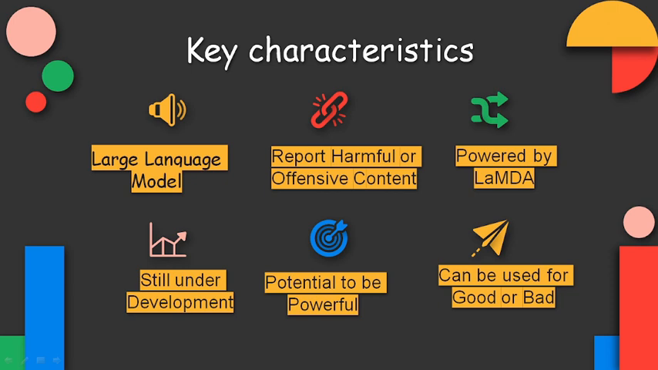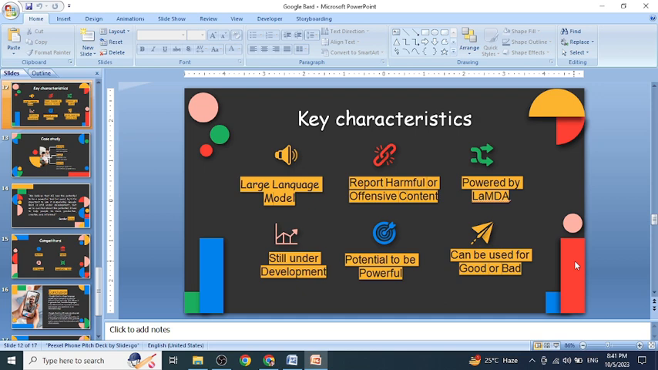Next, we will talk about the characteristics of Google Bard. The first point is that it has a large language model, it reports harmful or offensive content and it protects our privacy also. It is powered by a language model for dialogue applications, but Google Bard is still under process and runs in beta version. I hope very soon Google will be able to launch the full-fledged version. Anyhow, it has a very high potential to be powerful, but can be used for good or bad, depending upon how we are using the application.